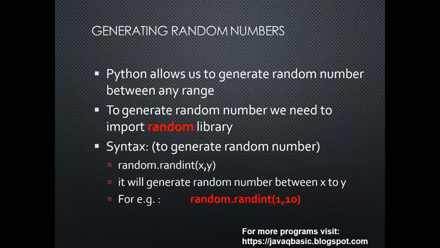Generating random numbers. Python allows us to generate random numbers between any range. To generate random numbers, we need to import the random library. Syntax to generate random numbers: random.randint(x, y). It will generate random numbers between x and y. For example, random.randint(1, 10) will generate numbers between 1 and 10.